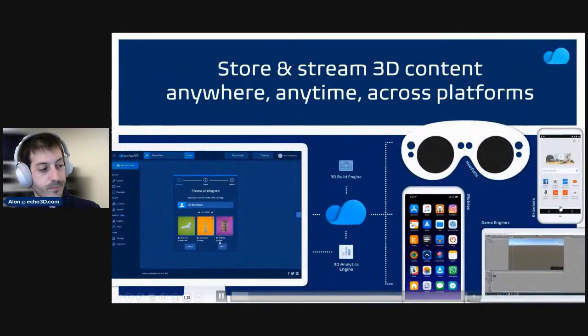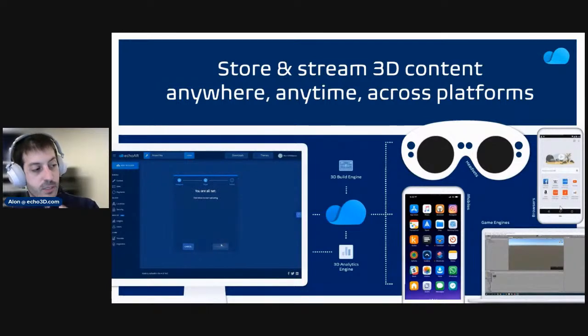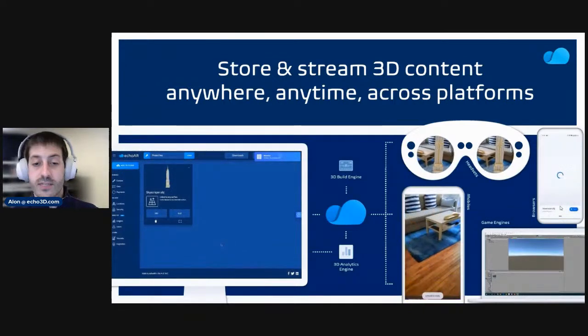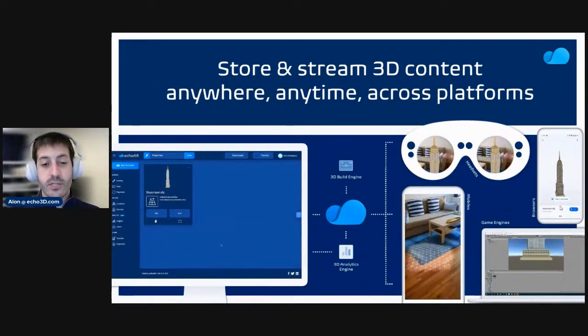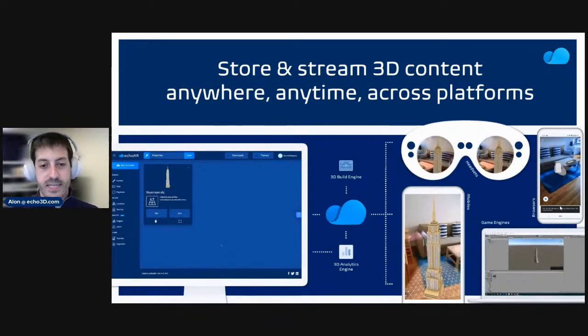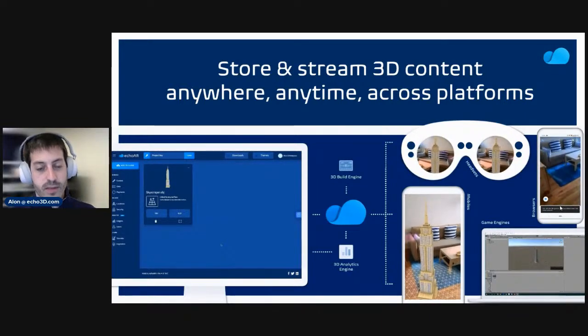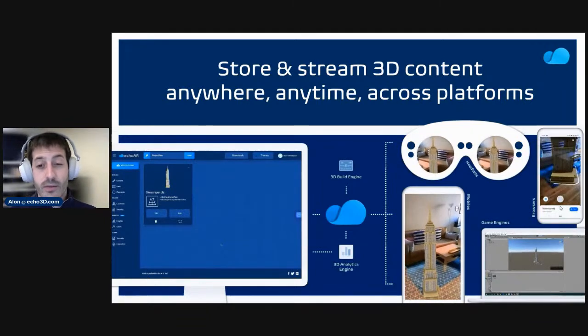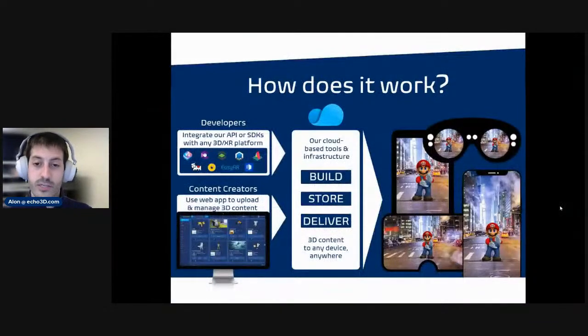So we saw that with Echo, you can stream and store 3D content anywhere in real time and across different devices. We saw it through our phone, we saw it through a game engine. There's so many other things that you can do. If it's for mobile apps or for headsets, everything is available. Go through our documentation to see how you can scale your application to different platforms. We saw that as a developer, you can choose any platform out there and any SDK. We saw the examples that we have with the Qualcomm SDK, and Niantic and iOS and Android.